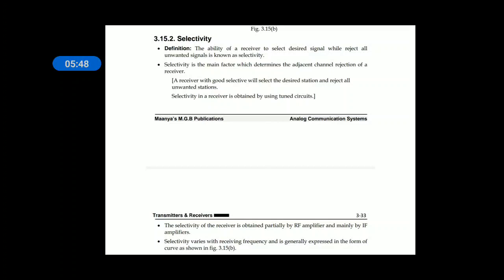And it is done by a tuned circuit. A tuned circuit is one which tunes to the desired station and rejects all undesired stations. Selectivity depends on the RF amplifier and also the IF amplifier, mainly on the IF amplifier. Selectivity varies with receiving frequency and is generally expressed in the form of a curve.